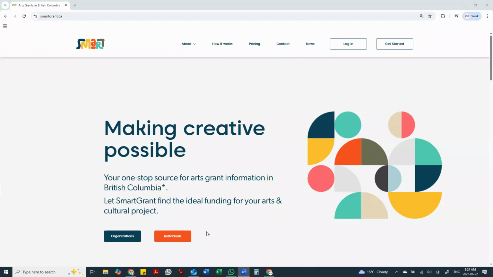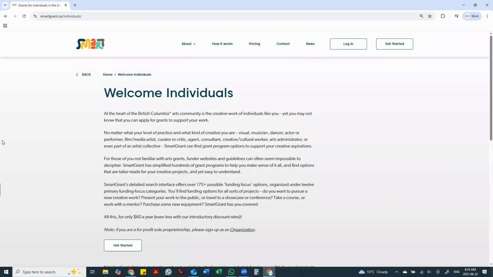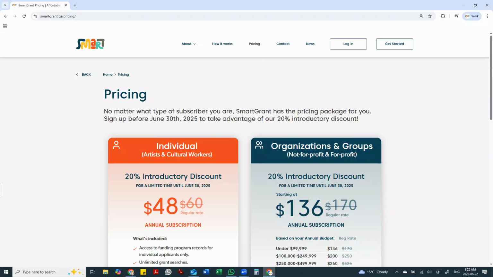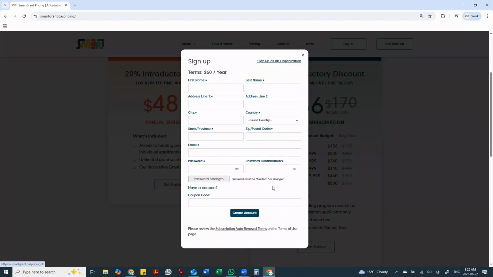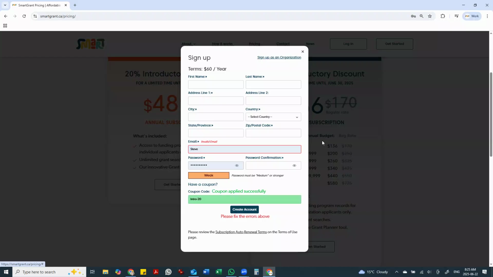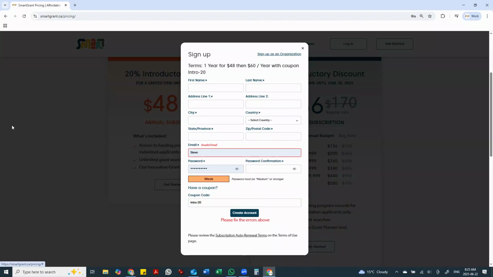Similarly, for the individual category, this includes artists or creators in all disciplines, curators or critics, agents, consultants, creative or cultural workers, arts administrators, as well as artist collectives. If you wish to sign up for an individual subscription, you would click on Get Started, which again takes you to the subscription pricing page. From here, again, you would click on Get Started, which takes you to the sign-up form to complete.